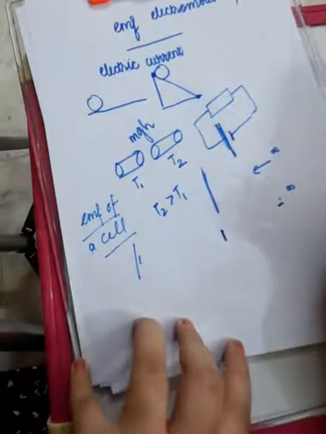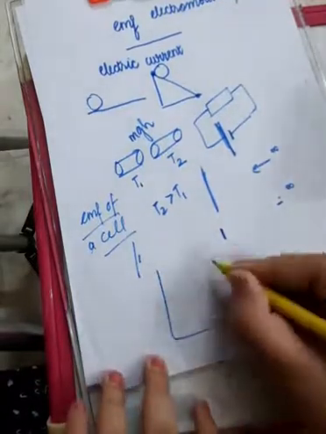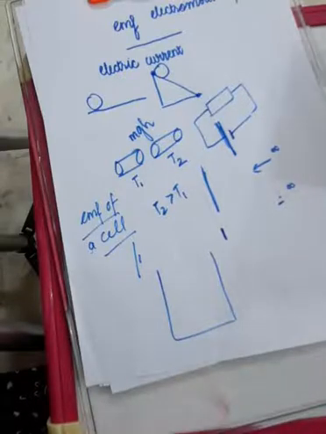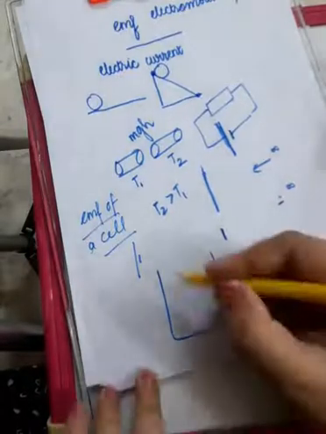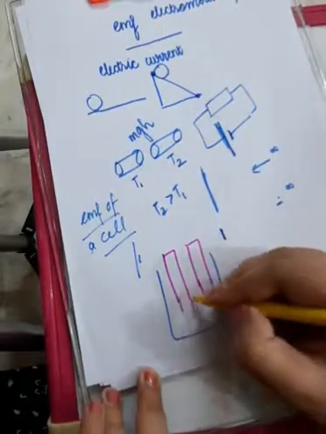Suppose you have a lead acid battery. Lead acid battery is like this. Just give me a second. This is a lead acid battery. These are the two electrodes of the lead acid battery.